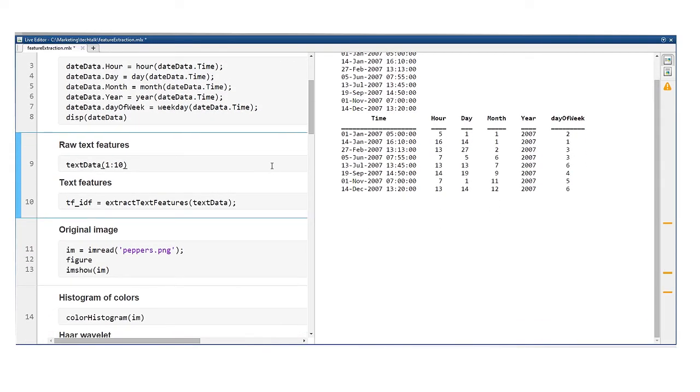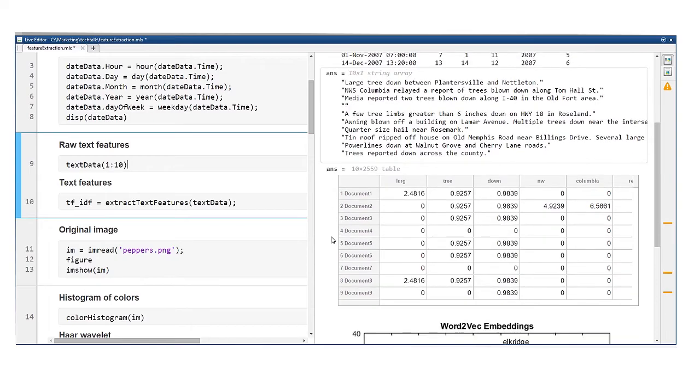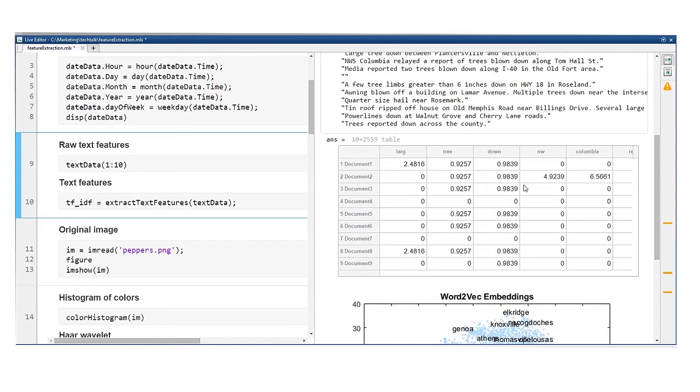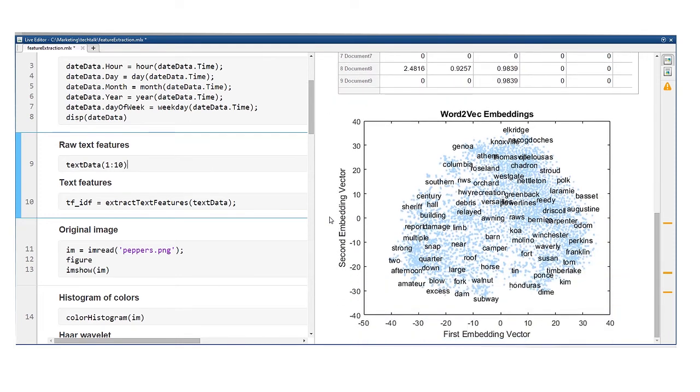Another class of feature engineering has to do with text data. Counting the number of times certain words occur in a text is one technique, which is often combined with normalization techniques, like term frequency, inverse document frequency. Word2vec, in which words are converted to a high-dimensional vector representation, is another popular feature engineering technique for text.